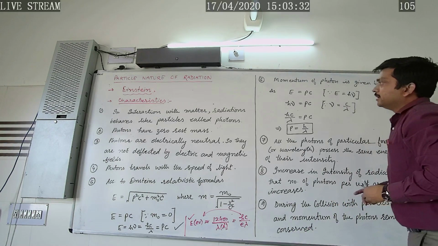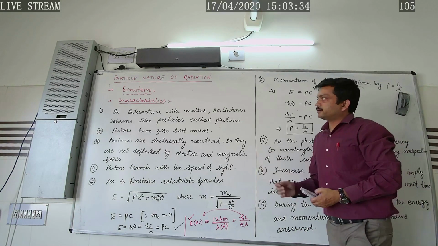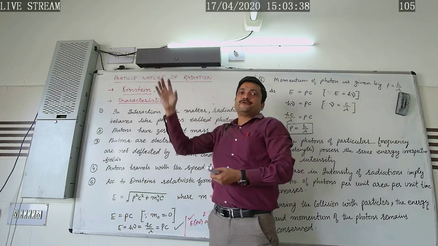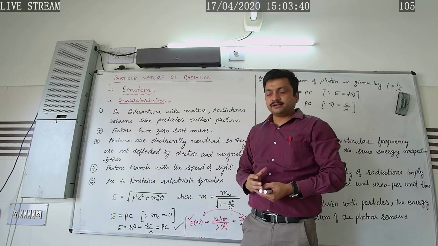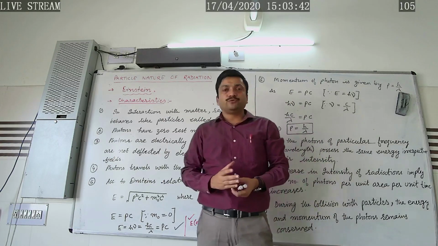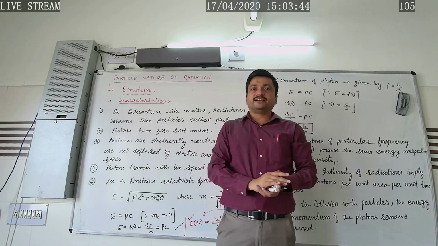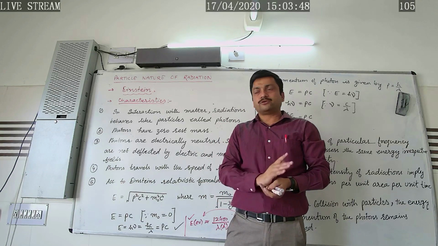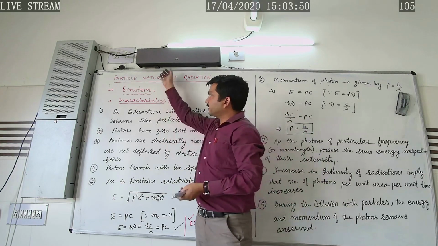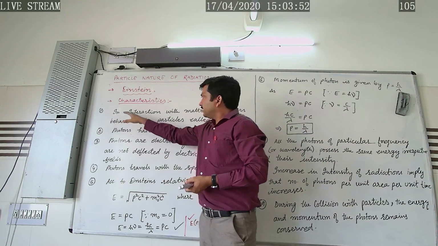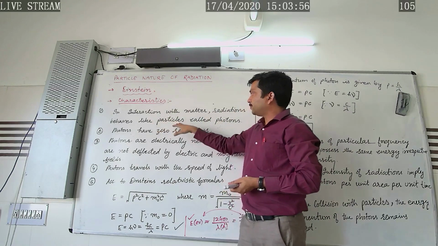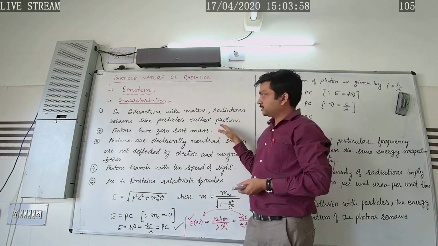In this way, these are the characteristics of the particle nature of radiation, which was introduced by the scientist Einstein, because the wave theory put forward by Christian Huygens does not give a satisfactory explanation of the laws of photoelectric emission. So what were the characteristics? In interaction with matter, radiations behave like particles called photons.